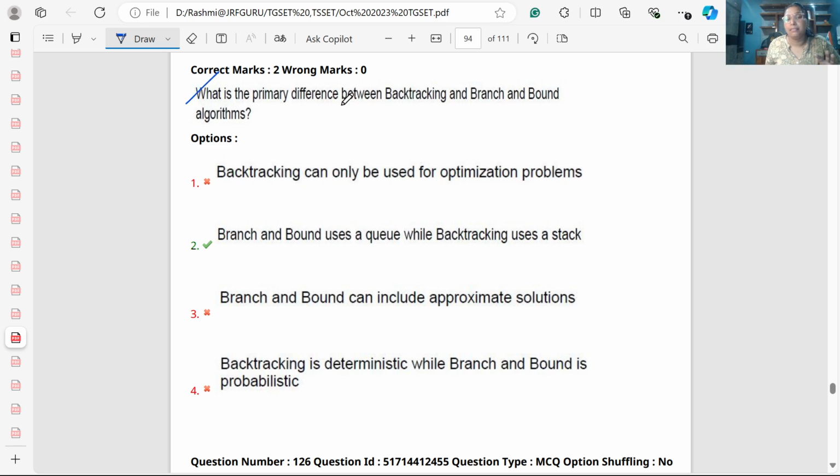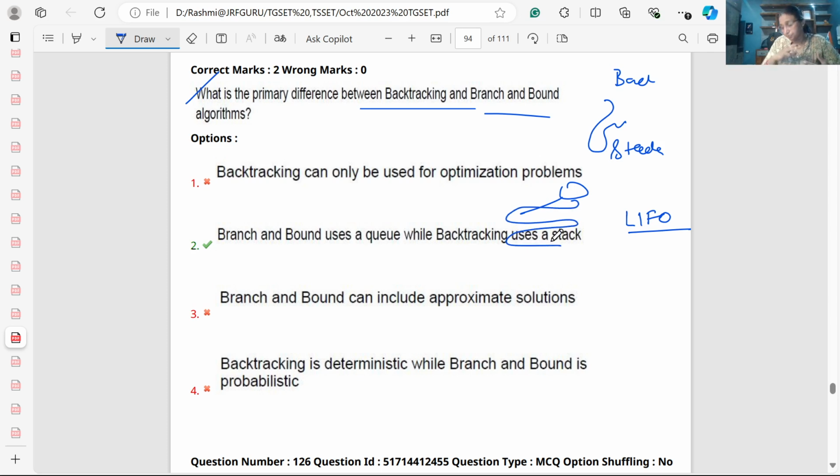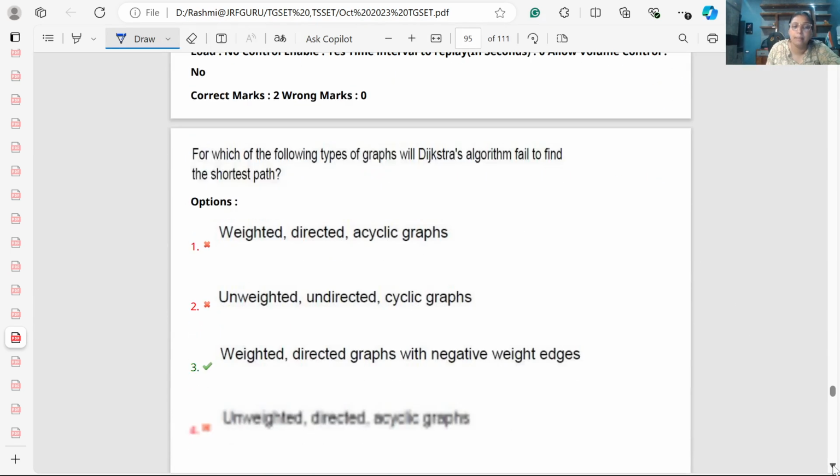What is the primary difference between backtracking and branch and bound? In backtracking we can go back to the previous result and we use the concept of stack, because it uses the concept of LIFO. While branch and bound follows the concept of queue, so we can do level-wise analysis. So branch and bound uses the queue, and backtracking uses the stack. Yes, this is the major difference we have.